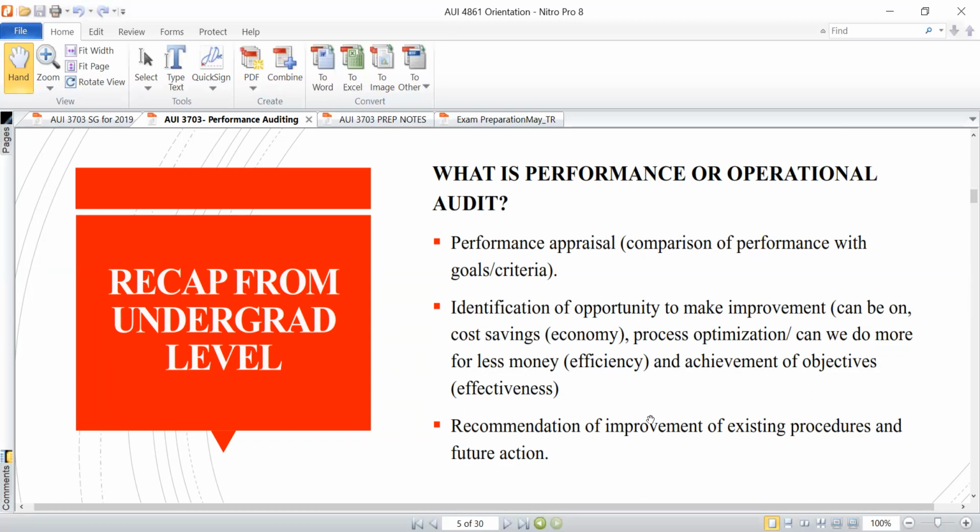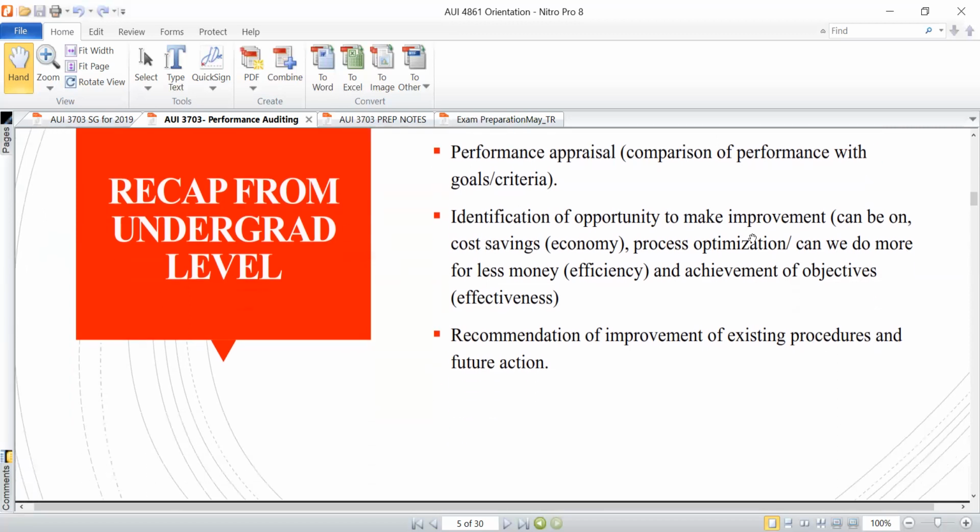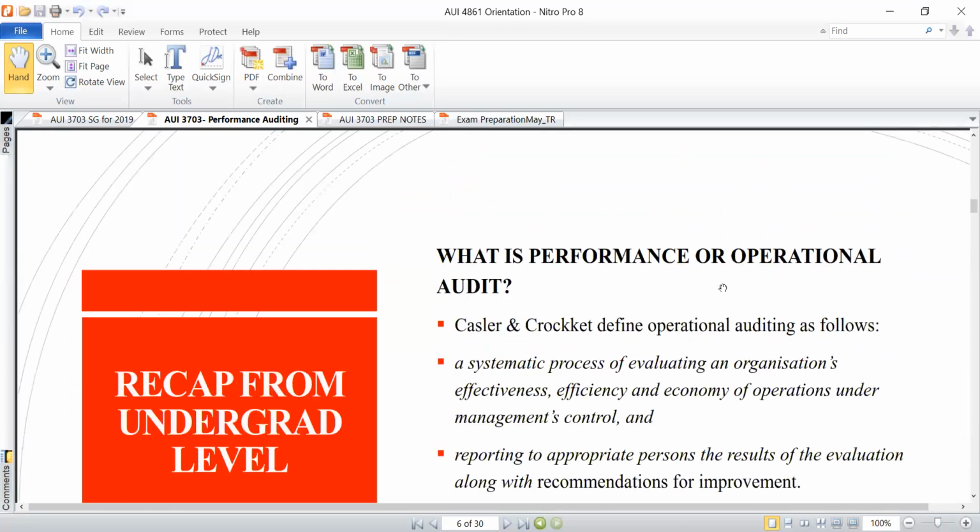And then, of course, in the same process as we perform or conduct performance auditing, we need to be able to give recommendations of improvement to the existing procedures, as well as to help the organization or management in this case to deal with future events. So that's from the simplest perspective, just to give you a picture of what performance auditing really entails. Now let's move on to the next slideshow.